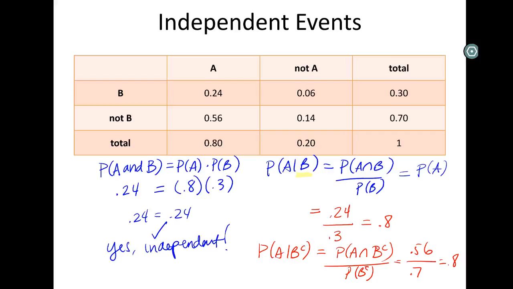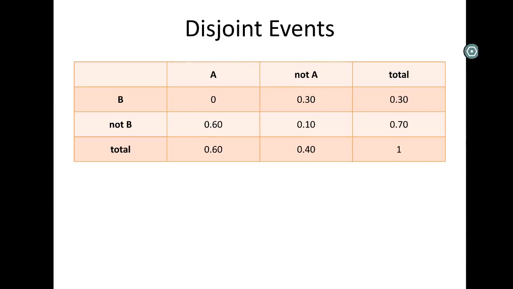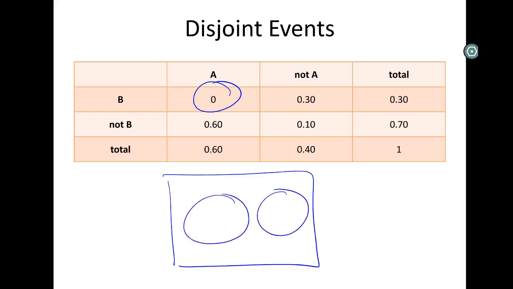So it's very hard for things to actually be independent when we're talking about these types of events. Disjoint, this is what it looks like in our table to show an example of something that would be disjoint. Here you can see the A and B, that probability is 0. If you were to draw up a Venn diagram for this, the two circles would be separate. There is no reason to have any overlap because there is 0 probability of overlap.